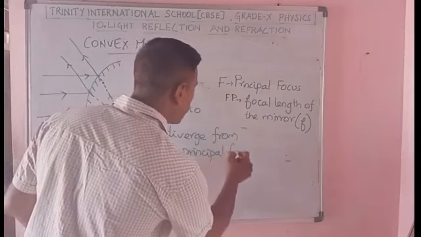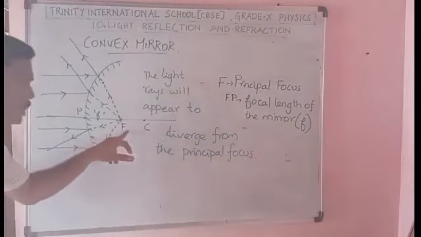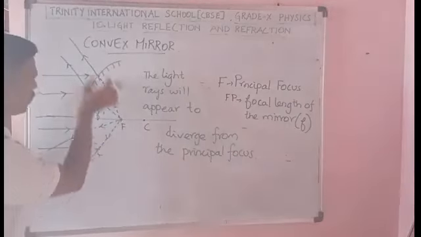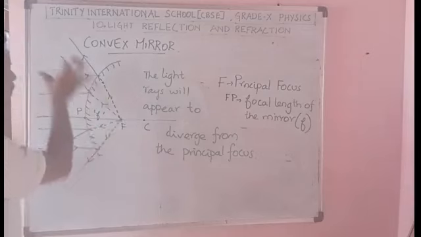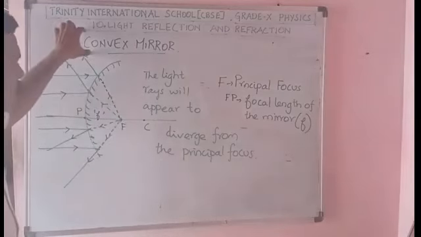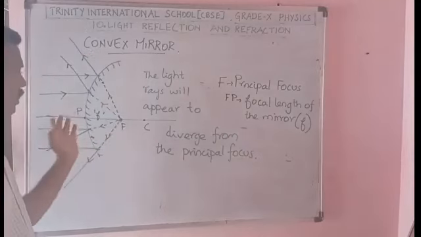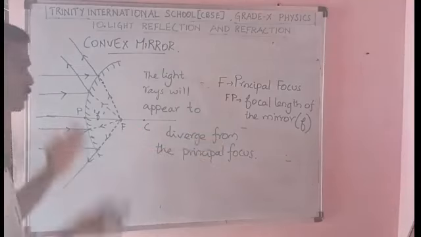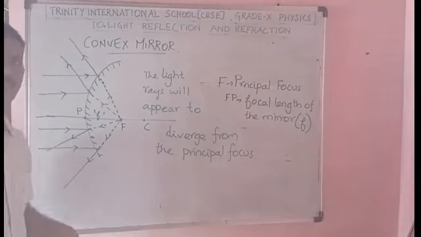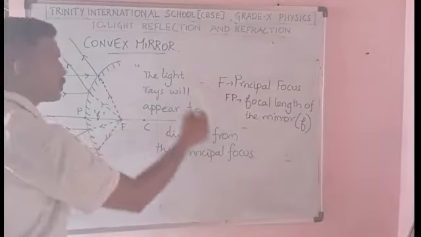It appears that the light rays diverge from the principal focus. Okay, this light rays will diverge from this principal focus. So that is the concept of the convex mirror. And also you see that the point C and the point F lie behind the mirror. Behind the mirror is where point C and point F are. Okay, so please make a note of this, and this statement is very important, students.